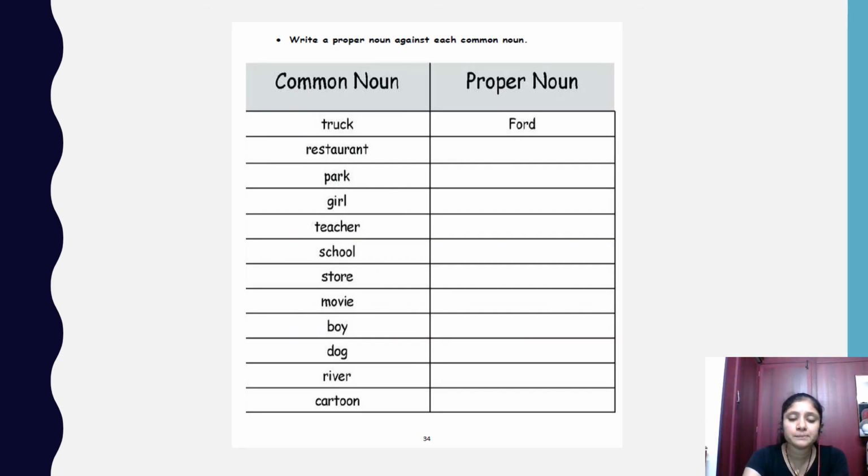And in the next one, you have to specify only the proper noun. I have given the common noun, you have to write the proper noun for it. So for truck I have given Ford. Next is restaurant. You can write the name of the restaurant that you like the most. Then park, your favorite park. Girl, your friend. Teacher, your teacher's name, any teacher's name you can write. Then school, your school's name. Store. All these I have given as common nouns. I didn't tell which school, which teacher. You have to give a name to it and make it a proper noun.